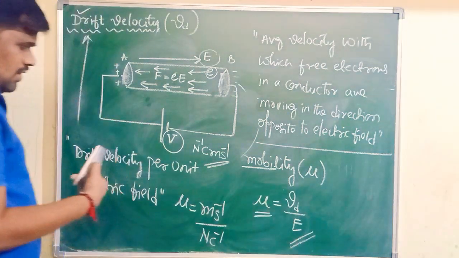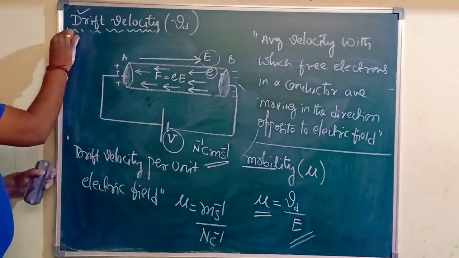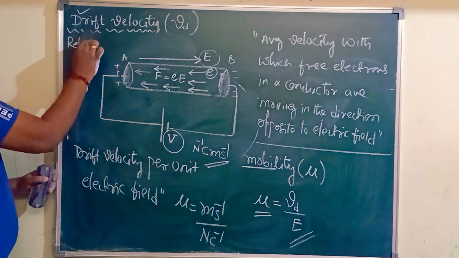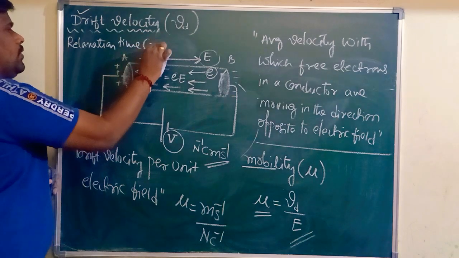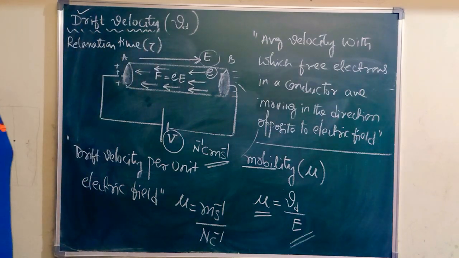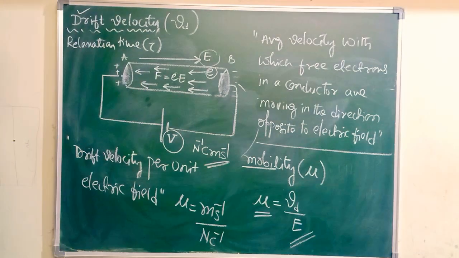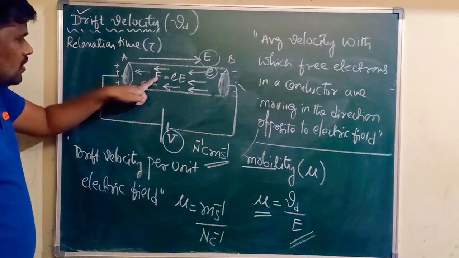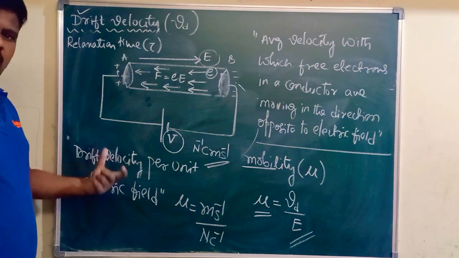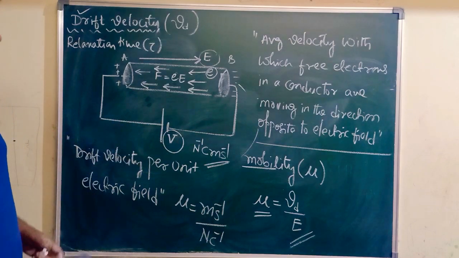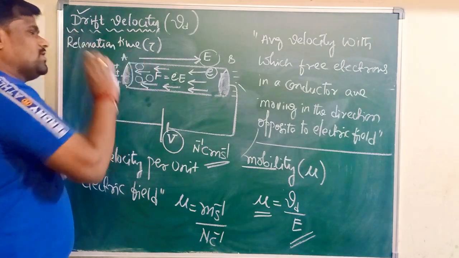Along with mobility, let me introduce one more definition here, that is called relaxation time, generally denoted by tau. Concentrate here. When the electrons are moving in a conductor, we don't have only electrons there. Along with electrons, we also have positive ions.